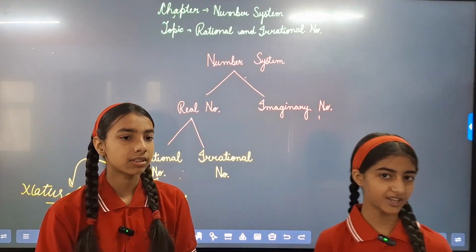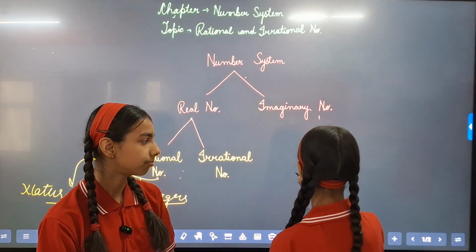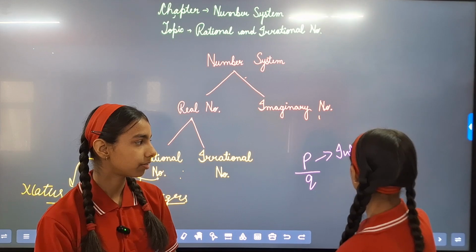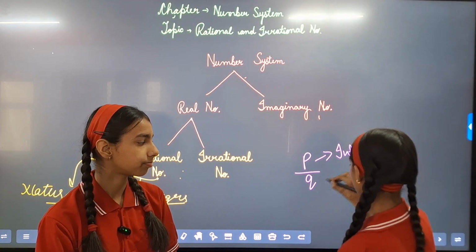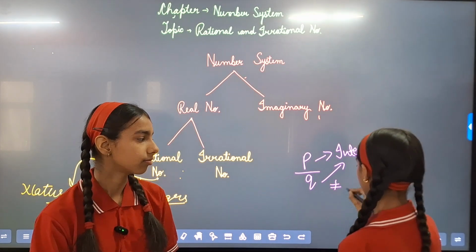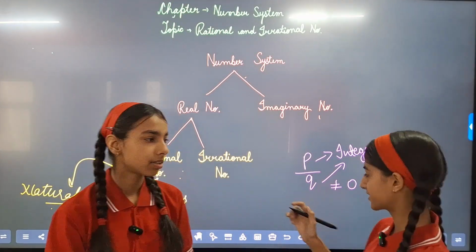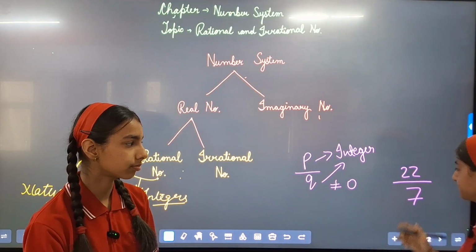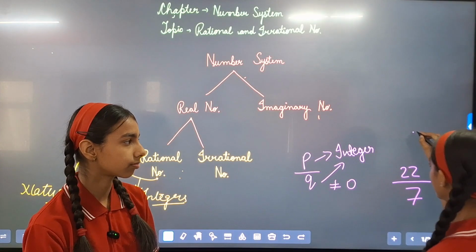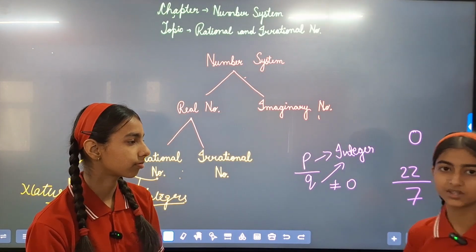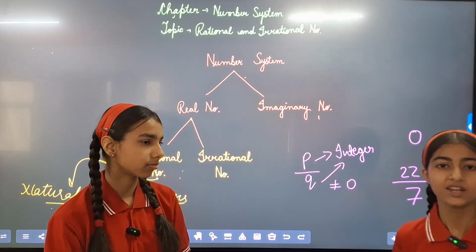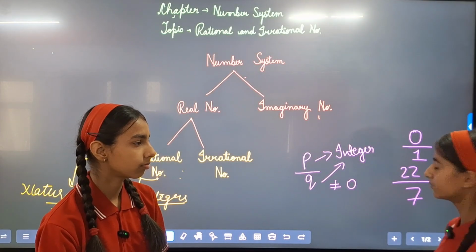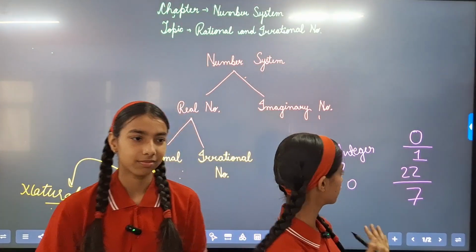The numbers which we can write in the form of p upon q, where p and q are both integers and q is not equal to 0. For example, 22 upon 7 is a rational number. Now you may have a question: is 0 a rational number or not? It is a rational number because we can write it in the form of p upon q by putting 1 in the denominator, 0 upon 1.